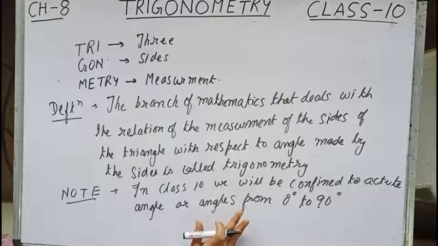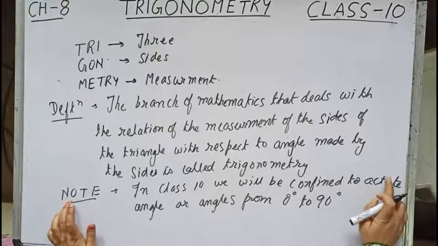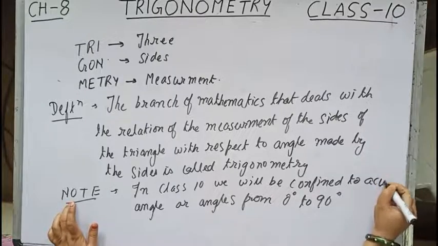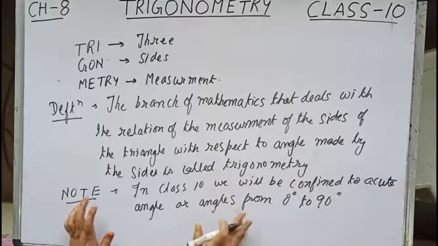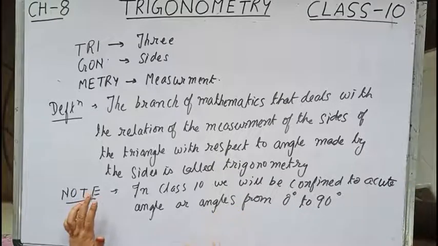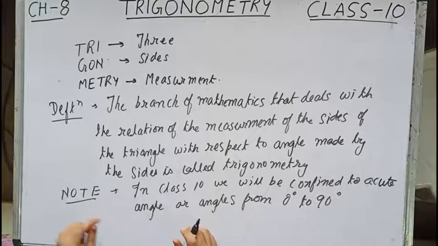In further classes, the angle variation can be any, which we will study properly in standard 11.